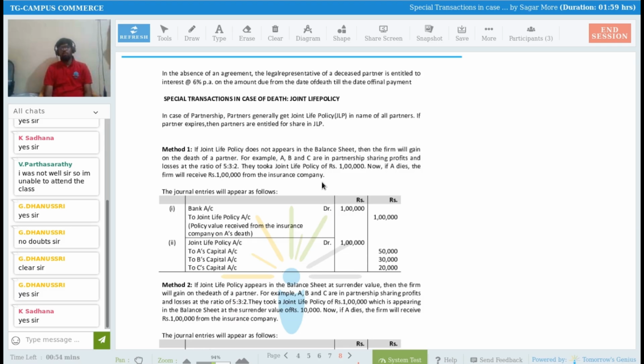One such adjustment we did in the retirement of a partner chapter as well. In retirement of a partner, we understood the effect of joint life policy. Have you remembered that, Sadhana, Shivari? Joint life policy.